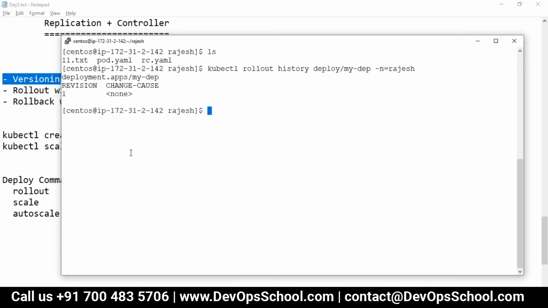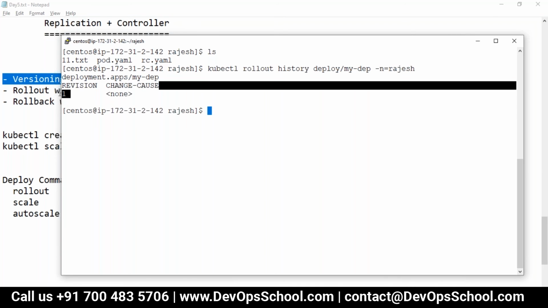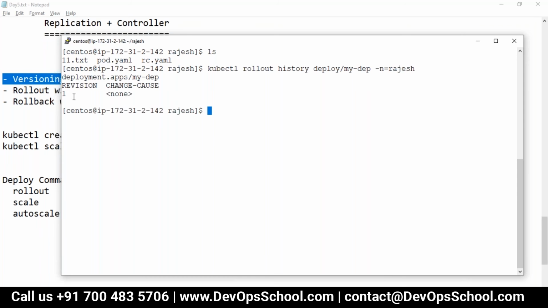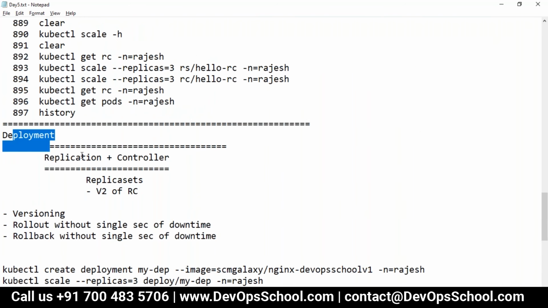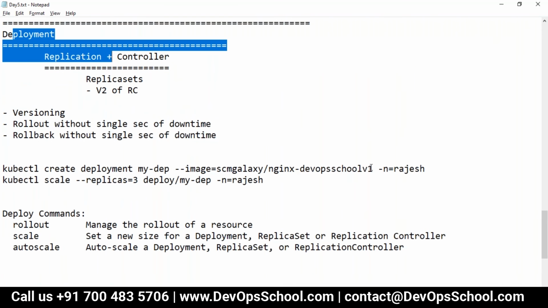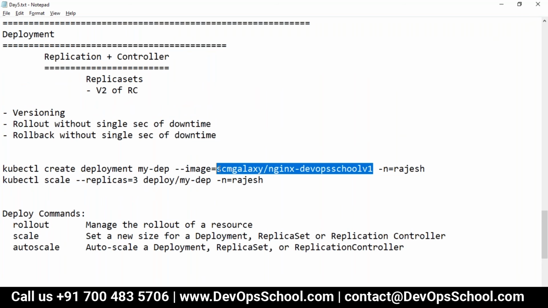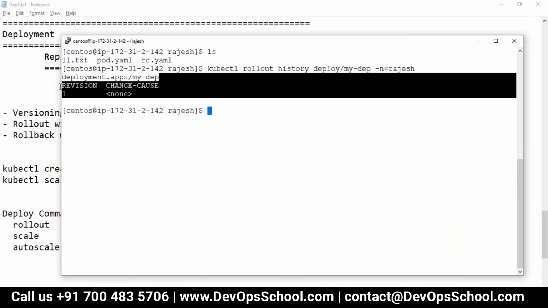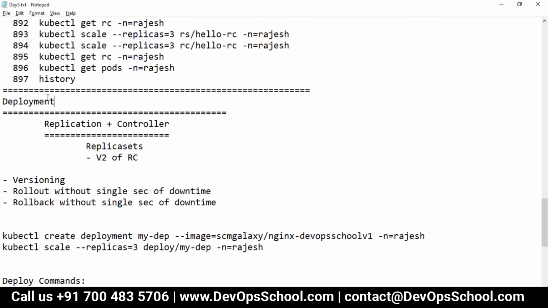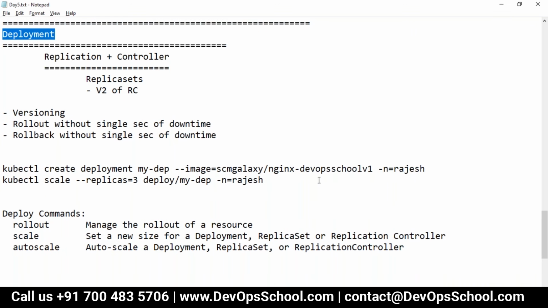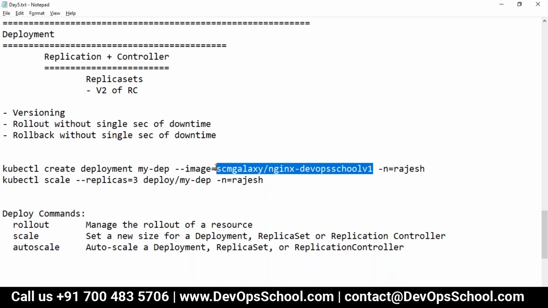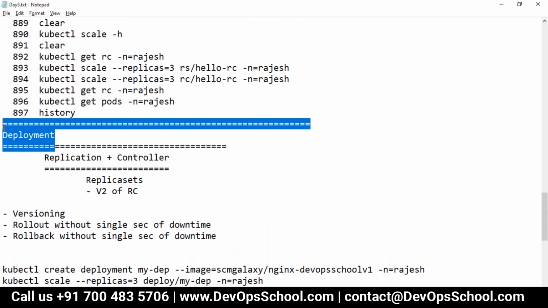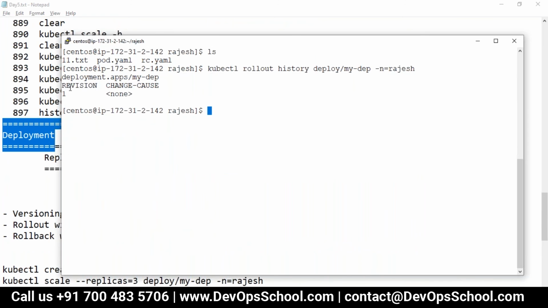See here, right now there is only one history, only one revision. It means in this deployment I have deployed only one version of the image. Basically, a deployment has a way to store whatever images you change over a period of time. So here there is only one revision.